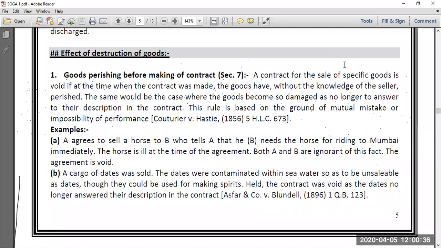Please remember, both the sections are meant for specific goods only. It will be applicable only if the contract of sale for specific goods has taken place. Section 7 is for specific goods, section 8 is for specific goods.